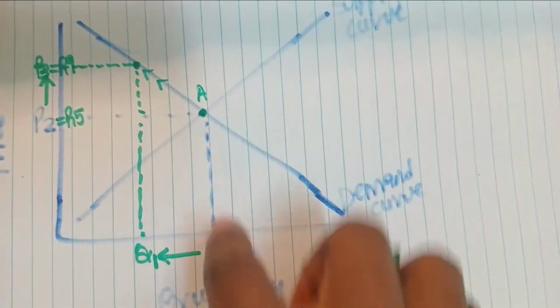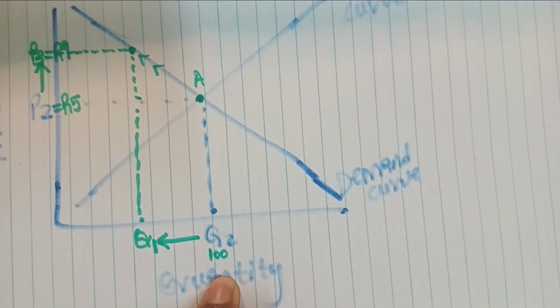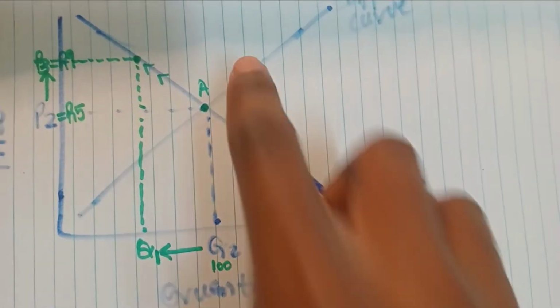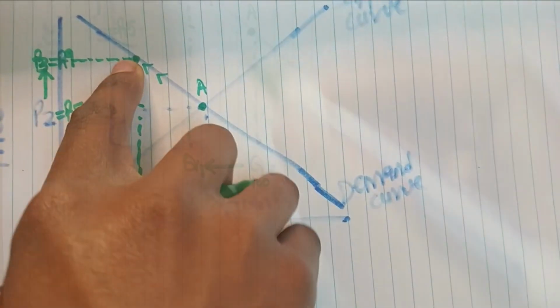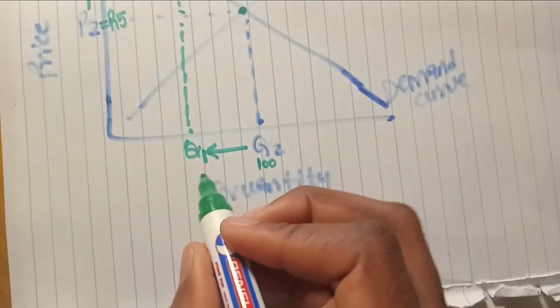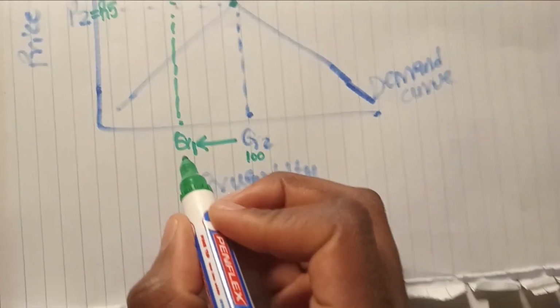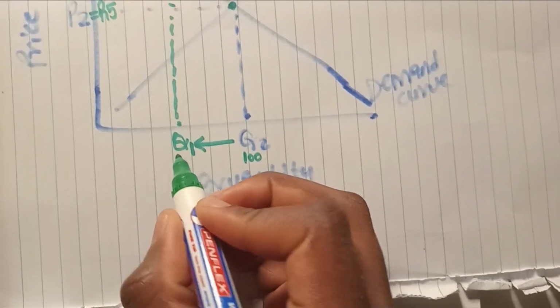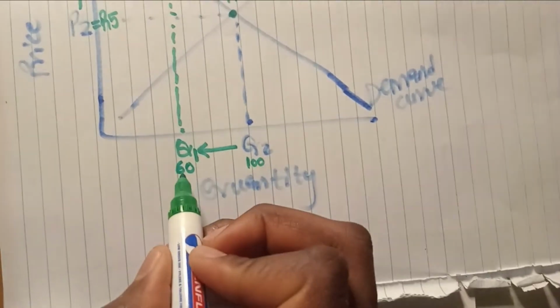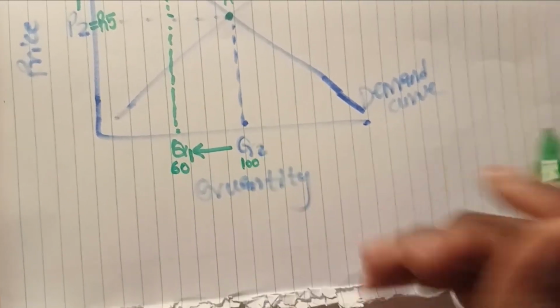They demanded 100 quantities, and the sellers supplied 100 quantities. But now at 9 rand we demand less. Let's say we demand 60 oranges, from 100 to 60 quantities.